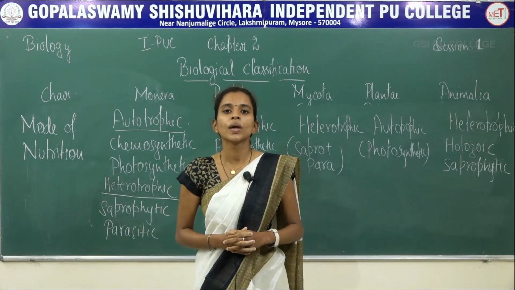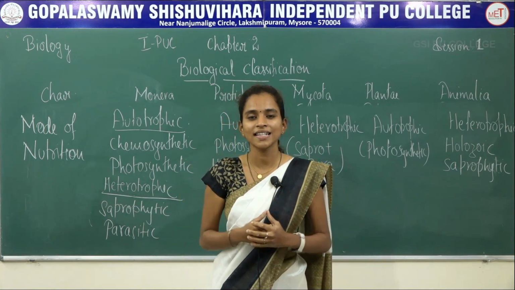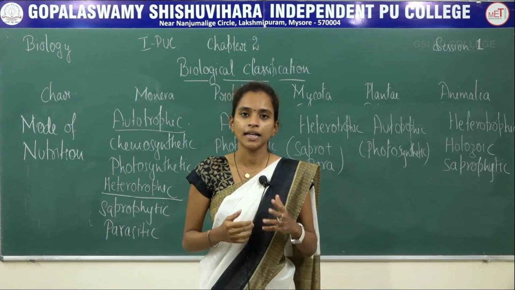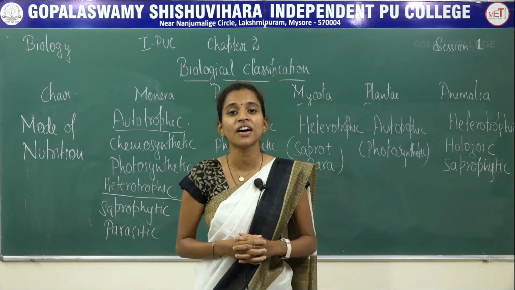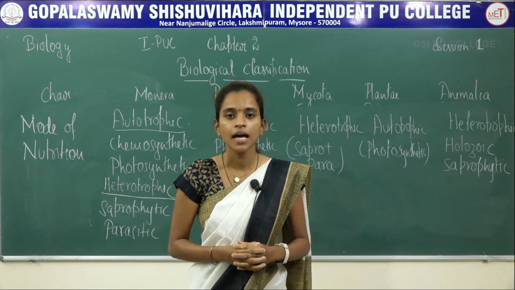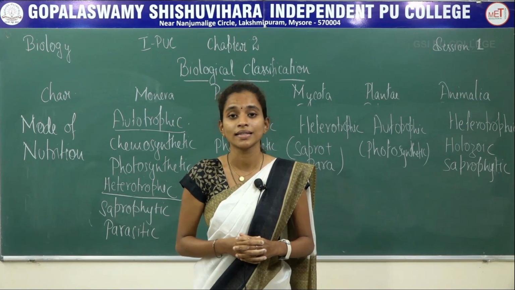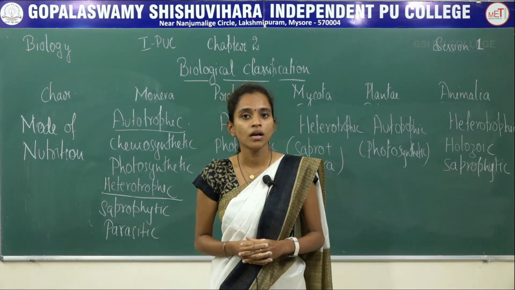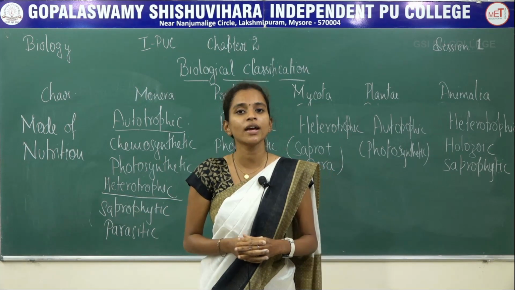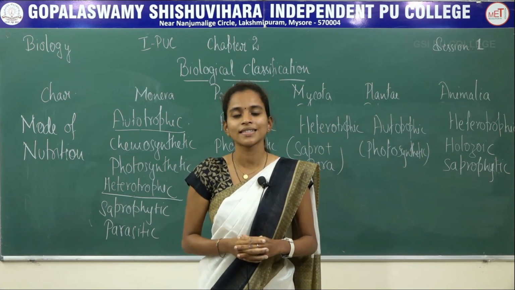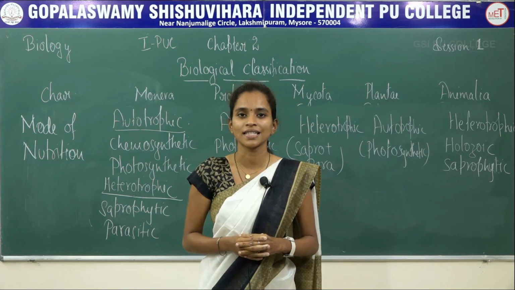In today's class, we have learnt that organisms were initially classified into 2 kingdom, 3 kingdom, 4 kingdom, and finally 5 kingdom by R.H. Whittaker based on 5 different characters. The 5 different characters were cell type, cell wall, nuclear membrane, body organization, and mode of nutrition. So that is about biological classification.